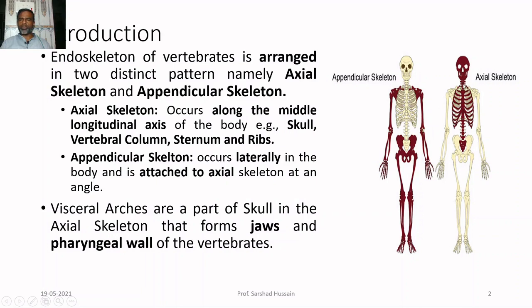This wall is called the pharyngeal wall because this is the pharynx portion, so the wall of the pharynx is supported by the visceral arches. So we are going to discuss this very part, where the visceral arches form a part of the skull, they form the jaws, and then they form the pharyngeal wall.